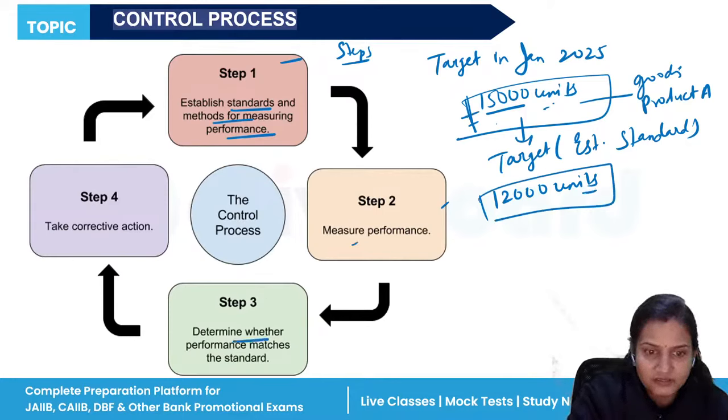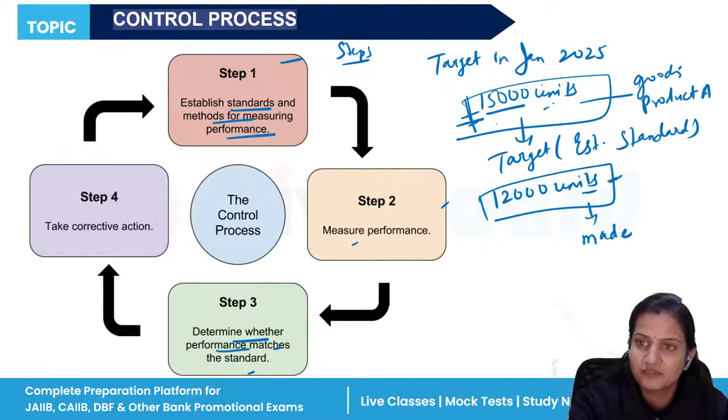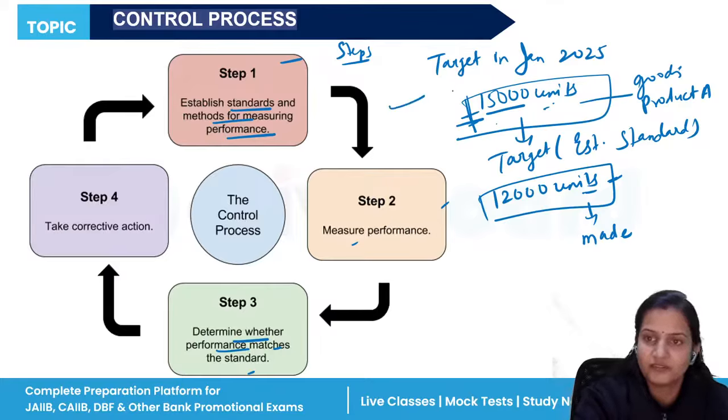Now, you will see the third step: determine whether performance matches the standard. You will see whether the performance which you have made in the organization and the performance which has been set for you match or not. If they match, then yes, you have done a great job. You have set the targets, and you have achieved your targets in a beautiful way.